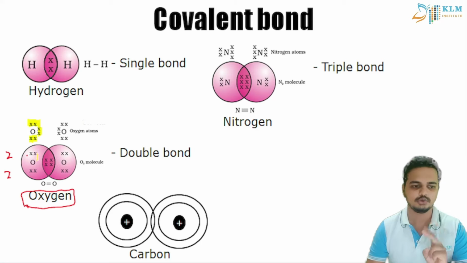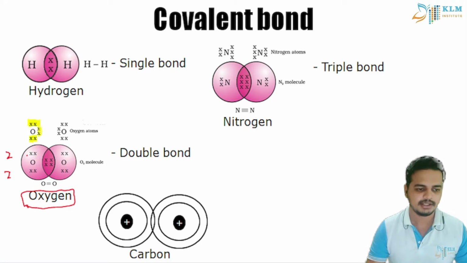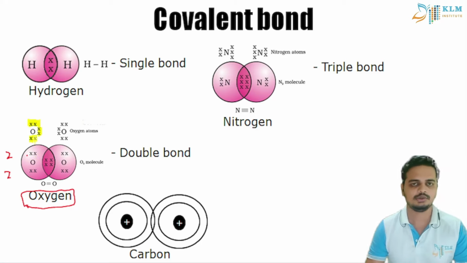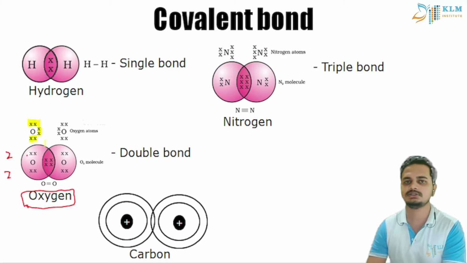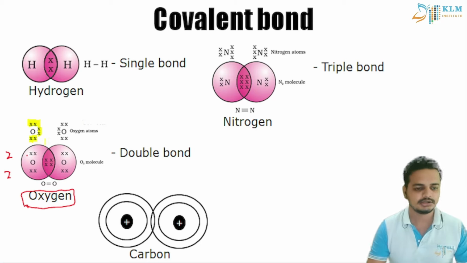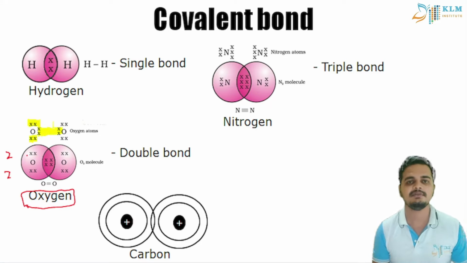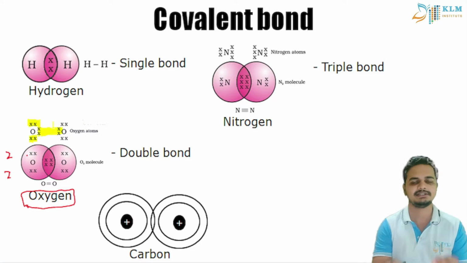So it needs 2 more electrons, right? It cannot afford to give 2 electrons to another oxygen because the other oxygen is not ready to accept them. So what it does, it makes a deal. It forms a bond with one more oxygen atom, telling it that we will share two: you send me 2 electrons, I will send you 2 electrons.